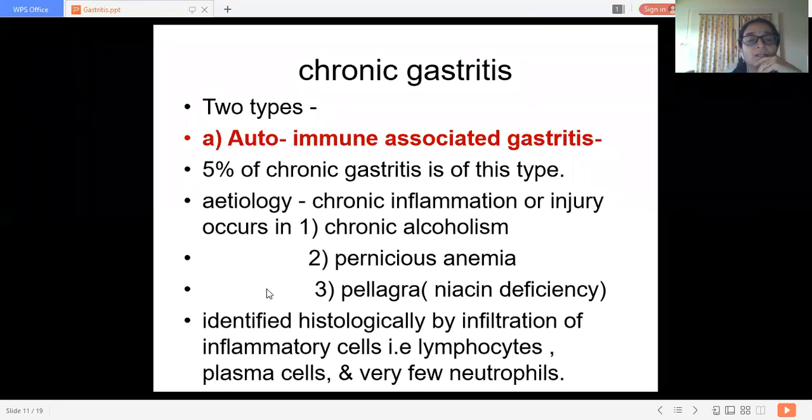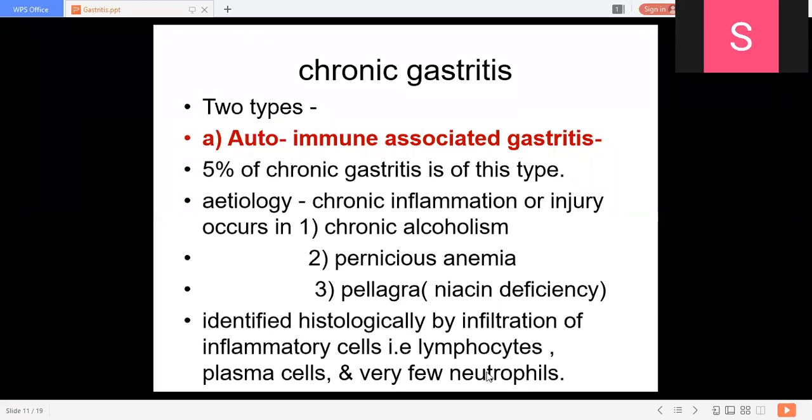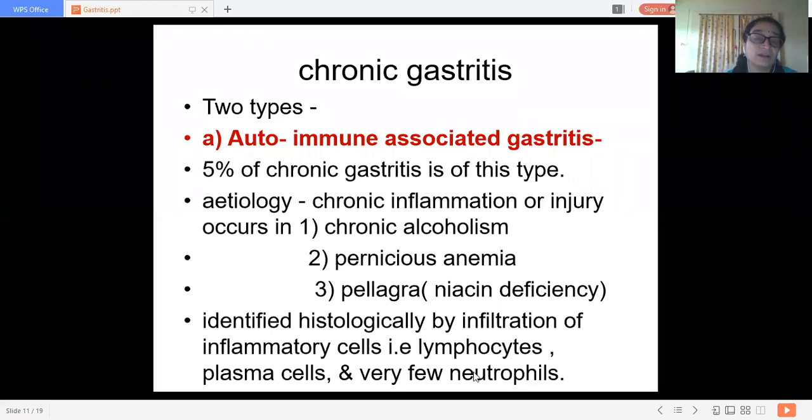Histologically, chronic gastritis is identified by infiltration of inflammatory cells, that is lymphocytes, plasma cells, and very few neutrophils. The amount of polymorphs is very much less in chronic gastritis.